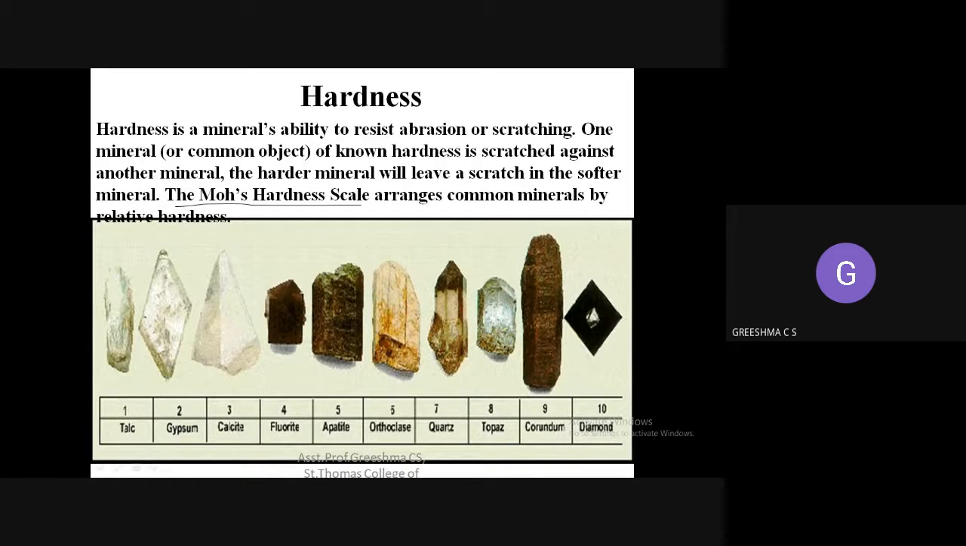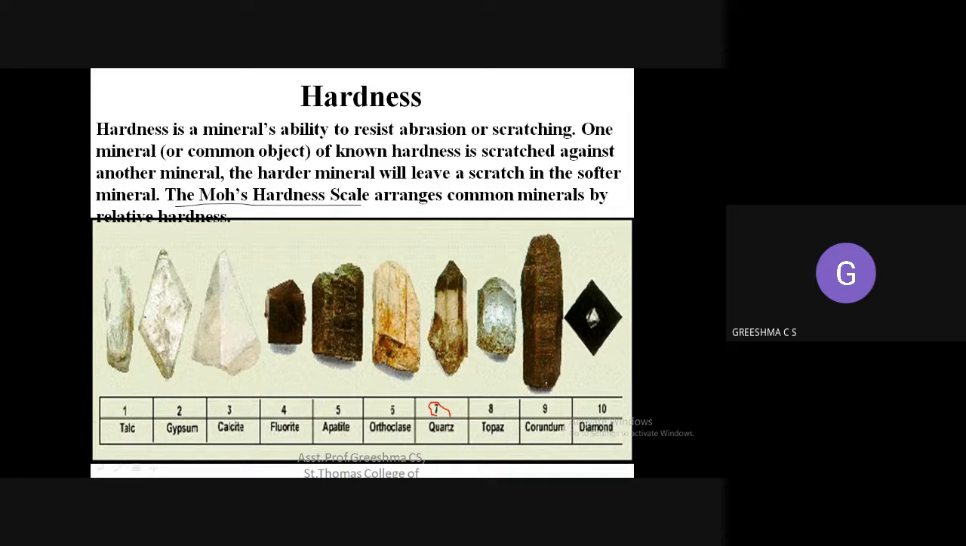Here you can see talc has a hardness of 1. This is talc, which means it is very soft. Gypsum has a hardness of 2. Again, it is a soft clay. Calcite is medium. Fluorite hardness number is 4. Apatite 5. Orthoclase 6. Quartz is 7, which means it is somewhat hard. As the hardness number increases, you can say it is a hard material.